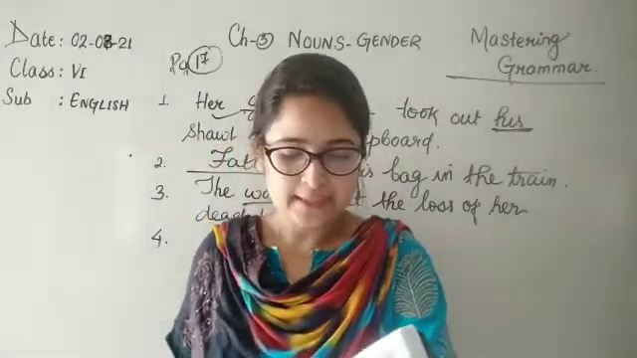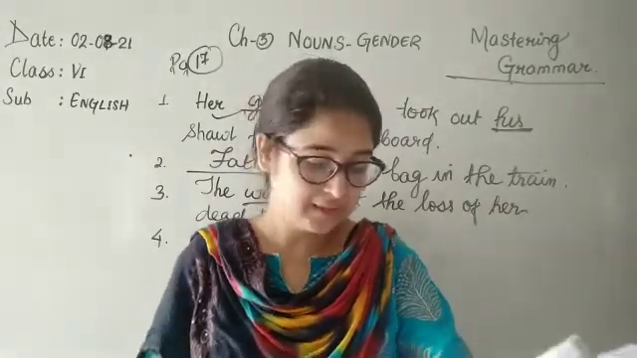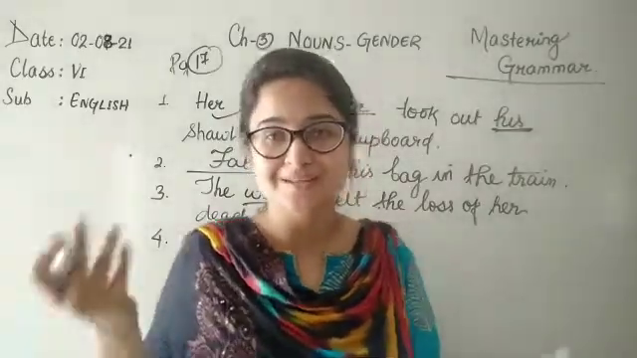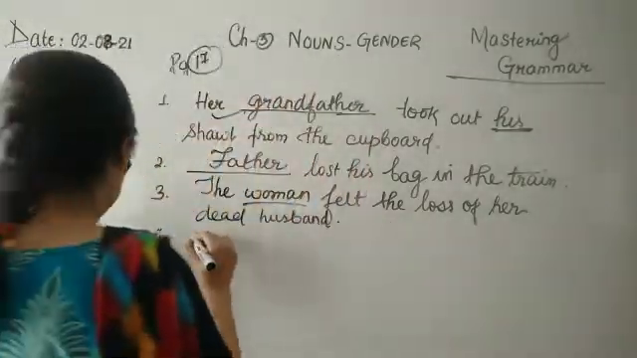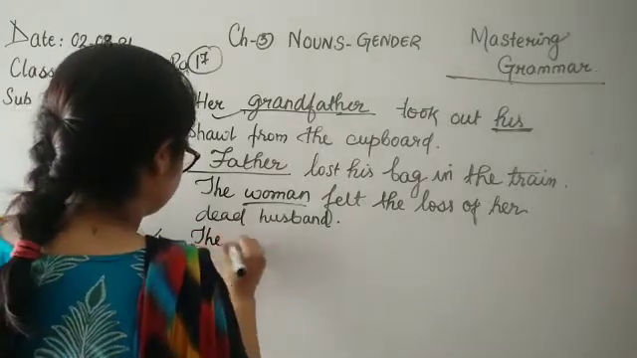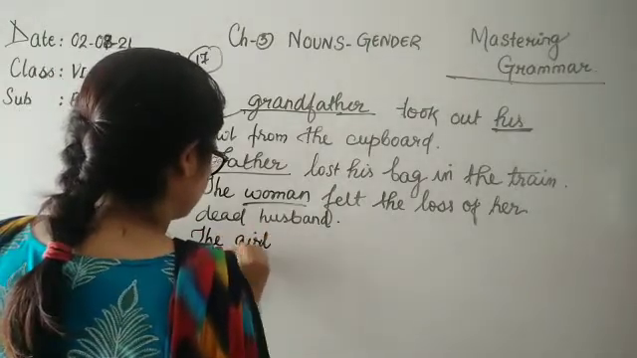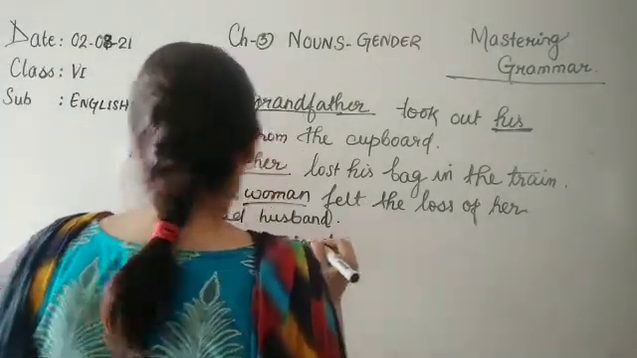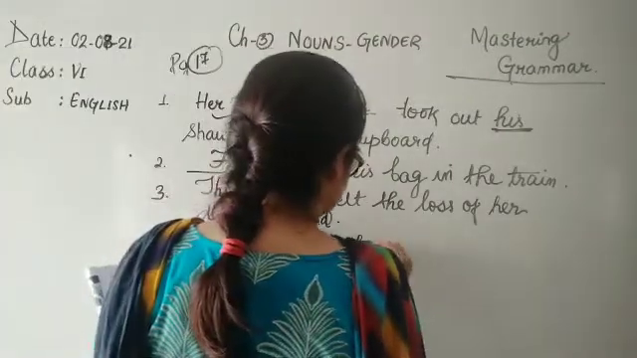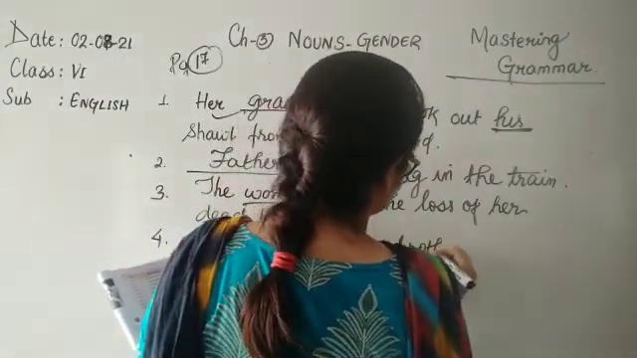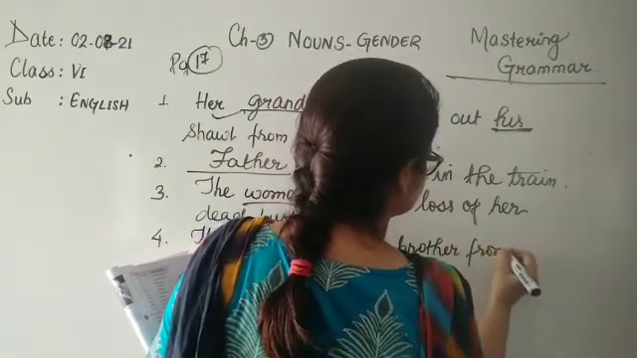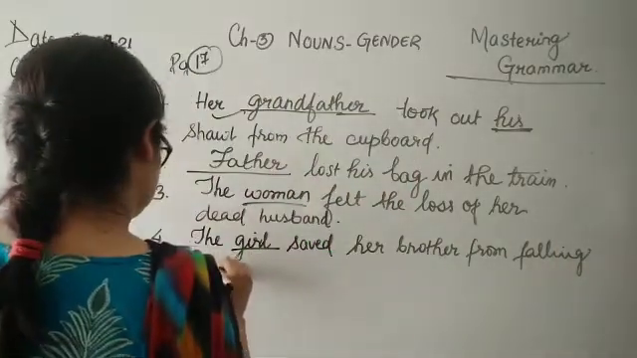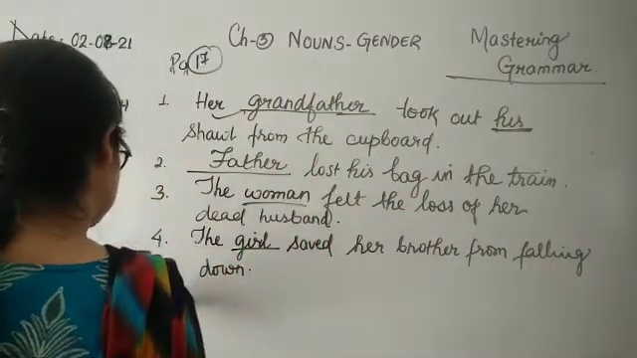So now number 4. The girl boy saved her brother from falling down. So saved her brother. Her is the female. So whose brother? It is the girl's brother. So the girl saved her brother from falling down.